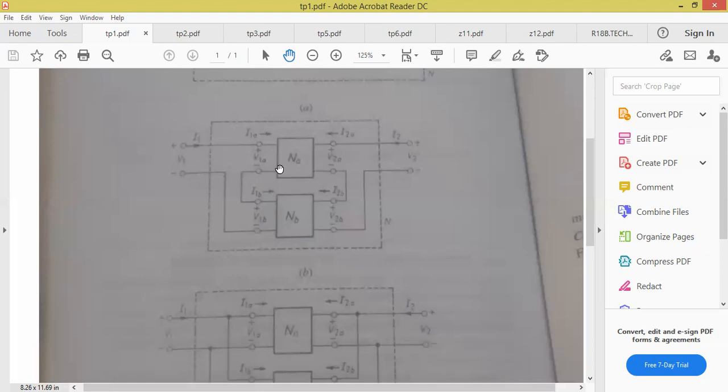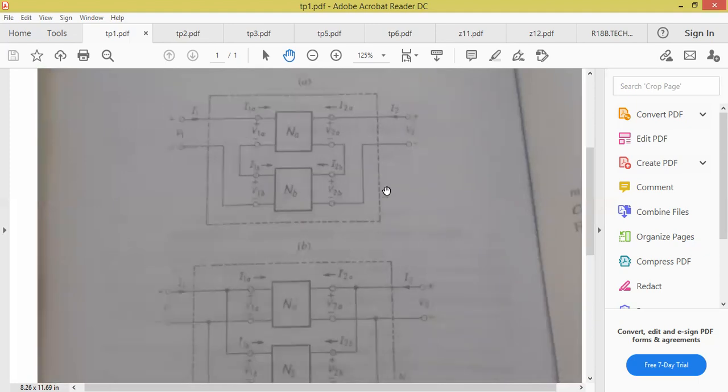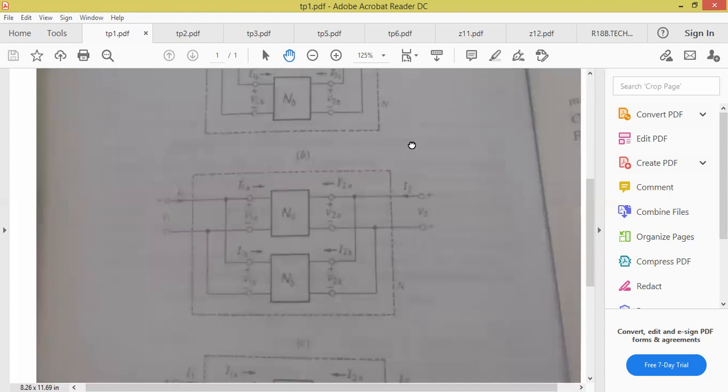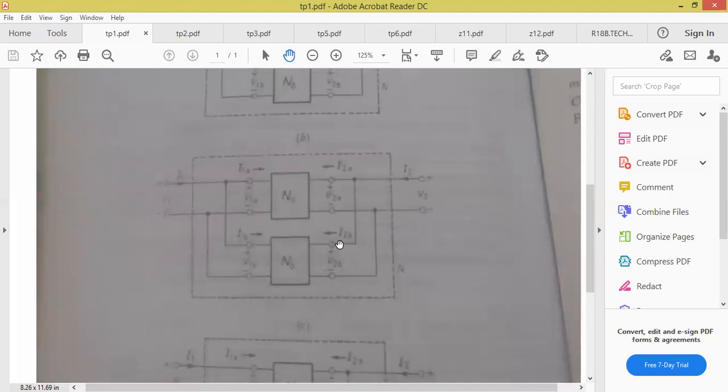When positive terminal of the first battery is connected to the positive terminal of the second battery, that connection is called, any guesses? Shunt. Very good. Now you see this third network. These are just diagrams, interconnection of two-port networks. If they ask you to explain interconnection of two-port networks, you can draw these simple diagrams here.